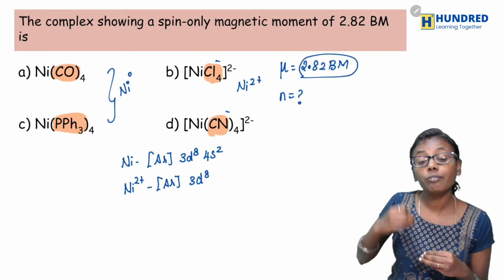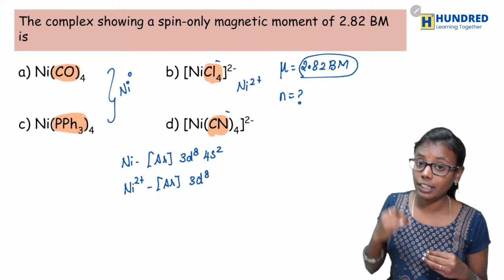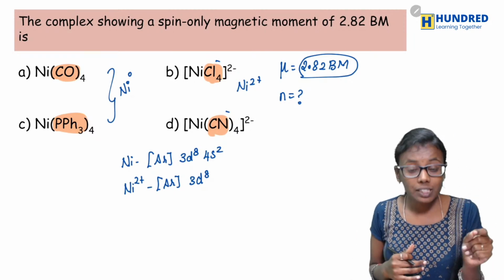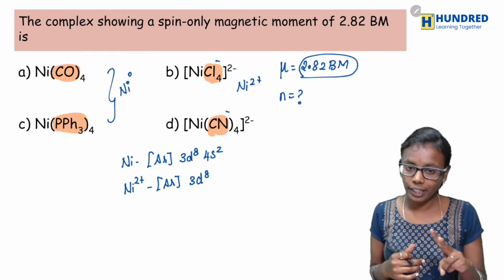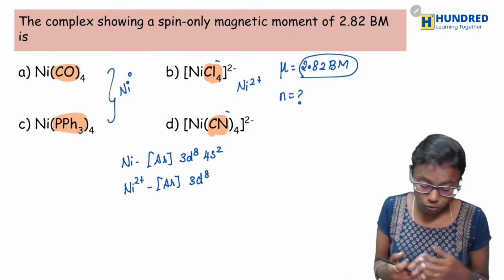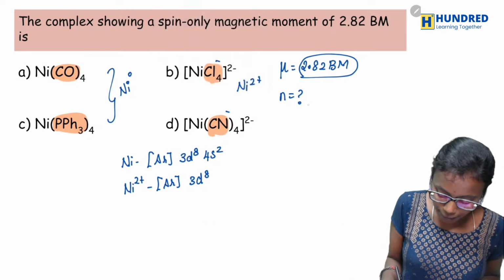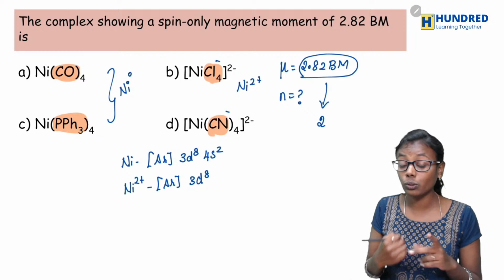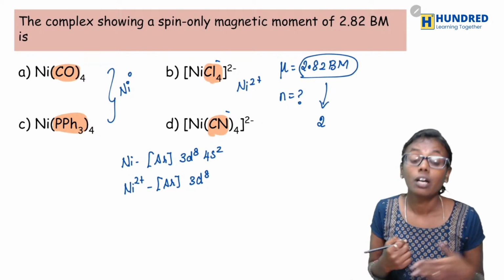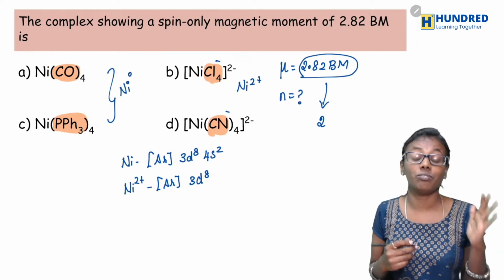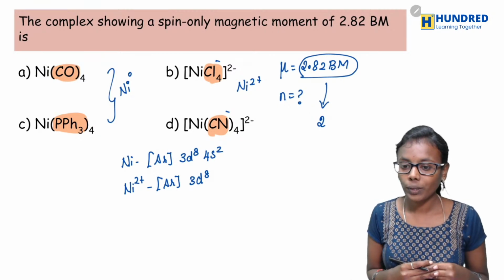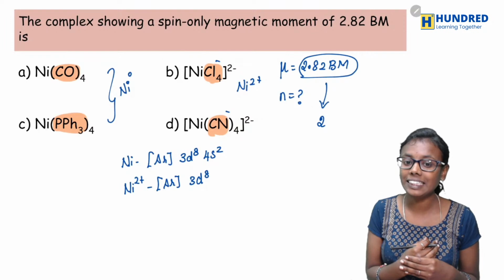Now if you look into the spin-only magnetic moment, you can give me the answer. If the spin-only magnetic moment is 2.82, then how many unpaired electrons should it have? It should have 2 unpaired electrons. So which among these will have 2 unpaired electrons? Okay, option D has been suggested.